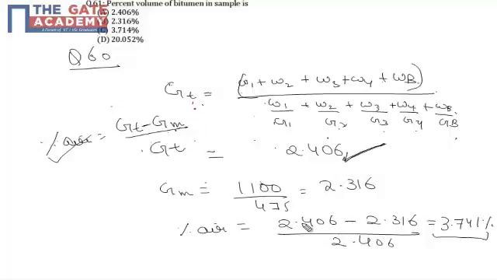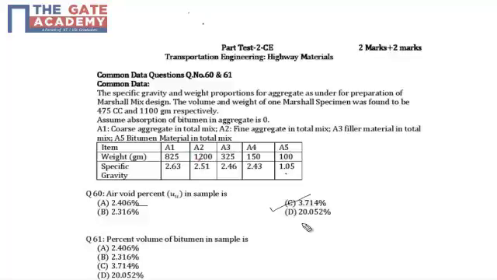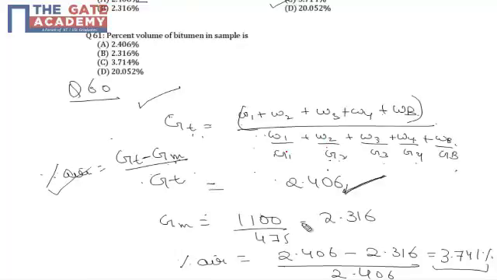Now to calculate theoretical specific gravity, for the Marshall mix it is determined as the total weight of the sample, that is W1 plus W2 plus W3 plus W4 plus WB, or W5 in our case, divided by W1 upon G1 plus W2 upon G2, W3 upon G3, or in a simpler way, Wi upon Gi, where i varies from 1 to n, where n is the number of materials. So Gt, after substitution of W1 as 825, W2 as 1200 and so on, and G1 and G2 in a similar manner, comes out as 2.405. And how to calculate Gm?